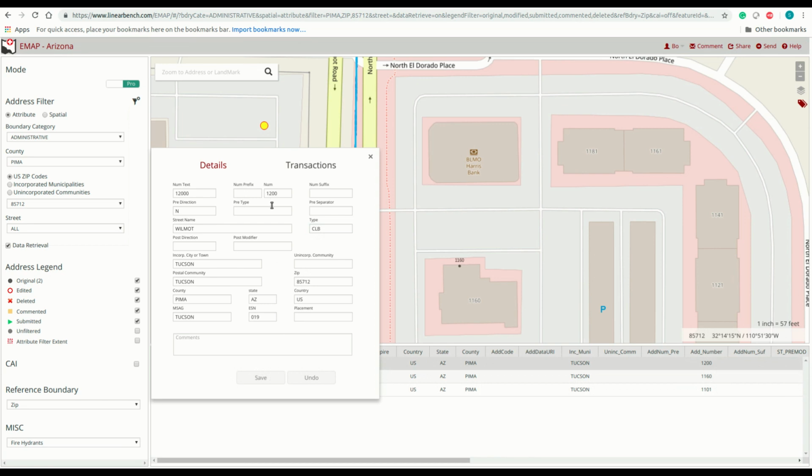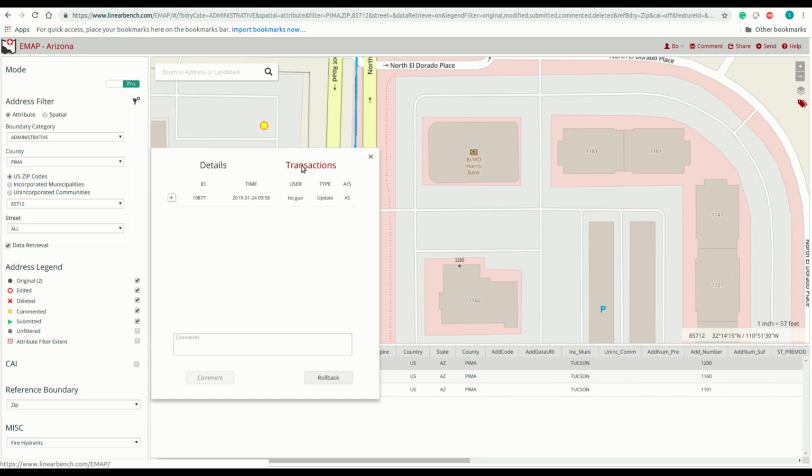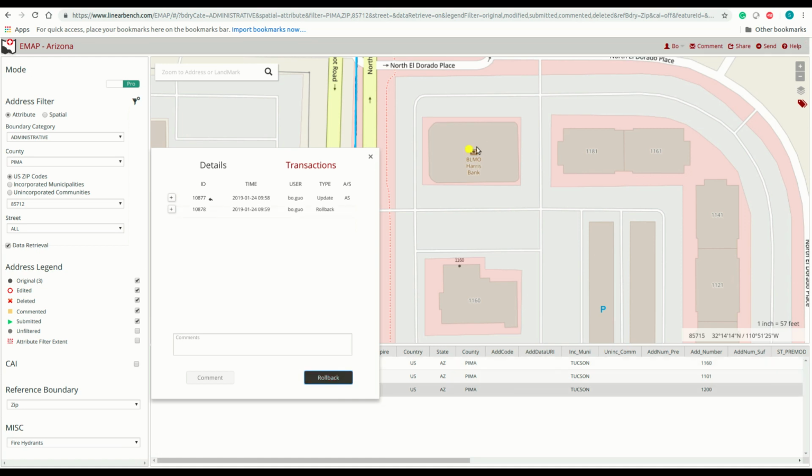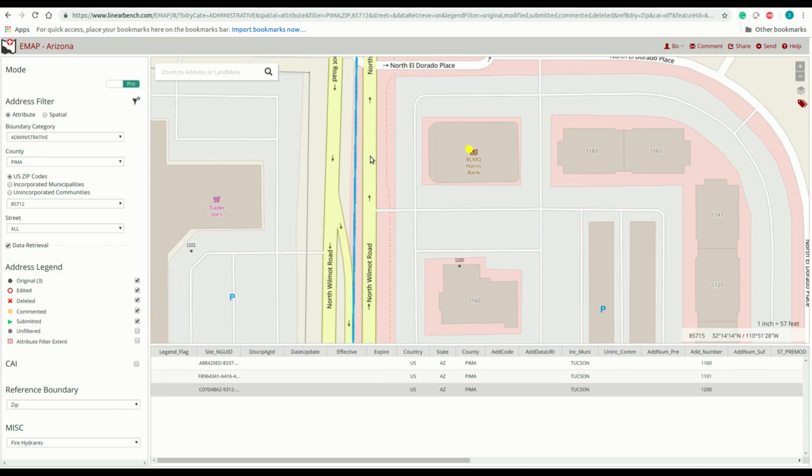The Transactions tab will show you all the changes or edits that have been done to the particular address point, the latest changes being at the bottom. Here you can see all the changes we just did. If you notice an error, you can delete all the changes by clicking on the Rollback button. Now you can see that the changes we made are no longer visible at the Details tab. Close the window from the X on the top right.